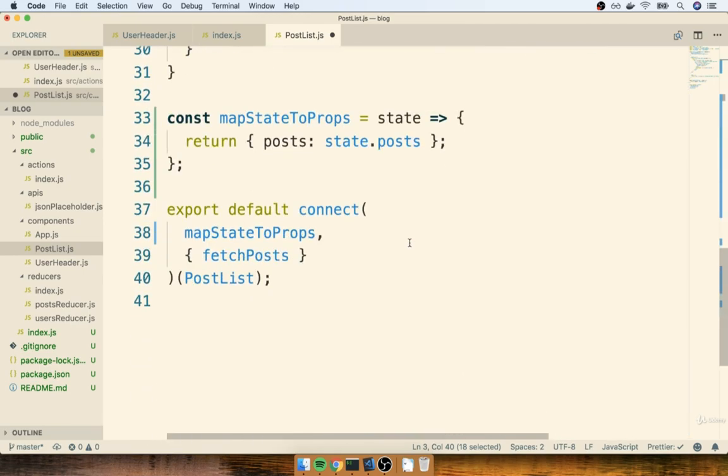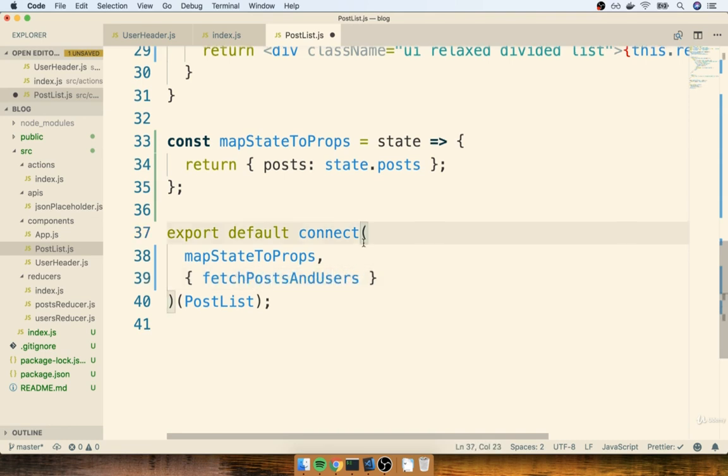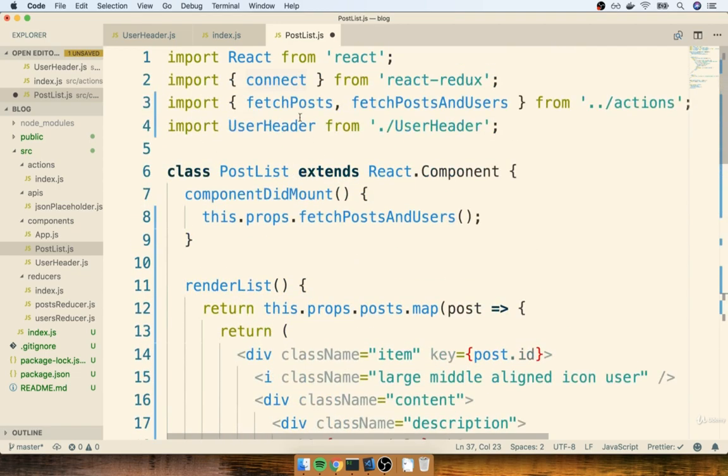So down at the very bottom, I'll find connect. We don't need to wire up fetch posts anymore. Instead, we will wire up fetch posts and users. And while we're at it, we can actually remove the import for fetch posts back up at the top as well, because we don't really need that action creator anymore. Okay, so let's save this and we'll see if we get those console logs successfully.